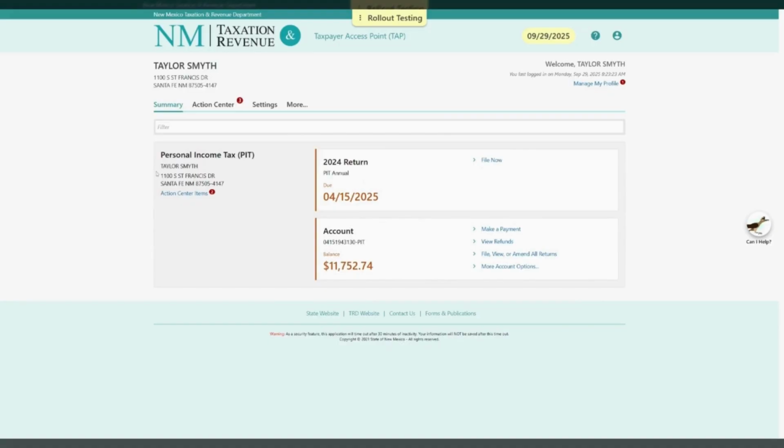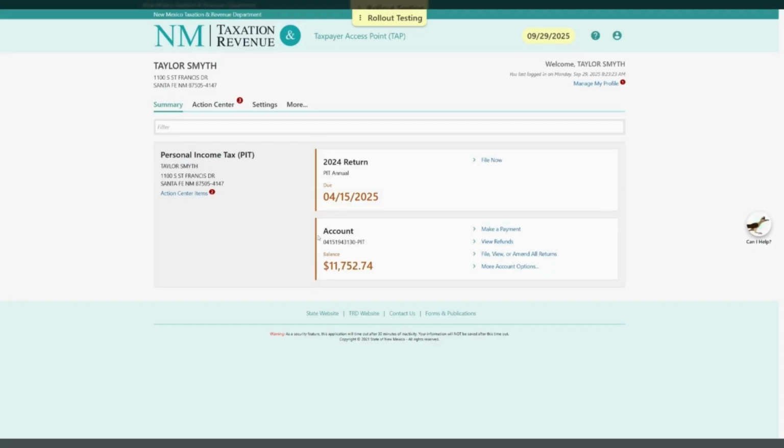In the Summary page, which is where you will be defaulted to upon login, under the Personal Income Tax panel, you'll see the most recently filed return, or you will see the most recent return that is due. In our taxpayer's account, it looks like Taylor's 2024 return is due on April 15th, 2025.